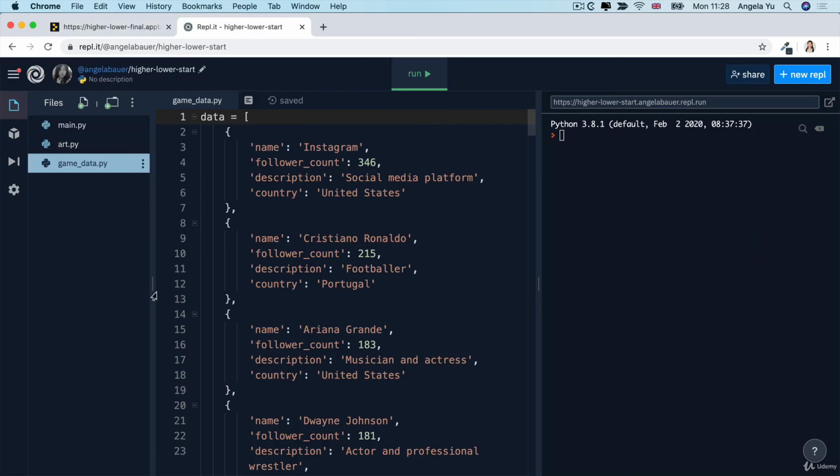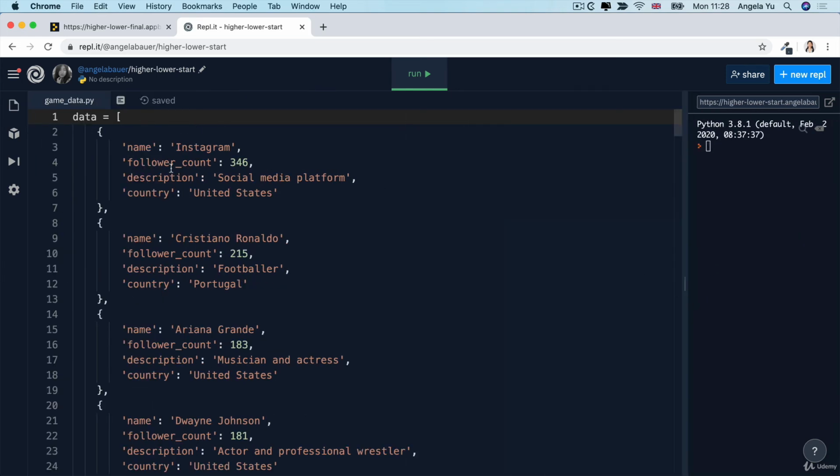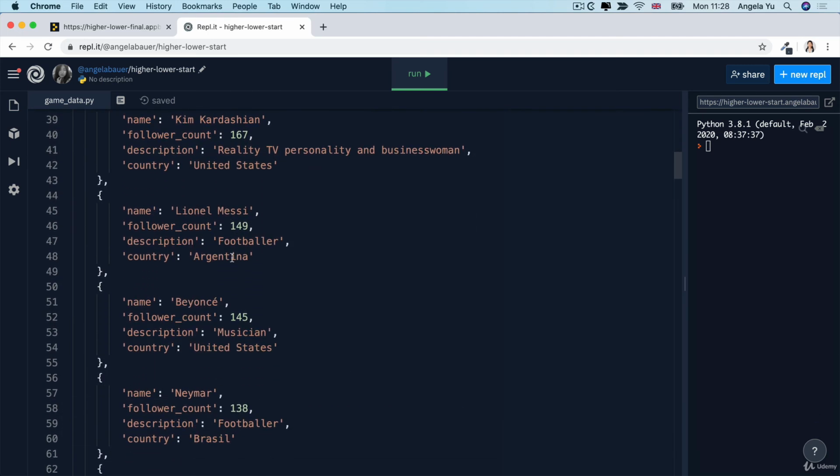And finally, and probably most importantly, there is a file called game data. Now, game data only contains a single variable. It's a list of dictionary entries. Each of these dictionaries have 4 keys, and the keys are the same for all of the entries.